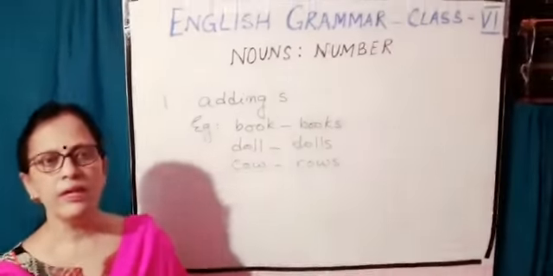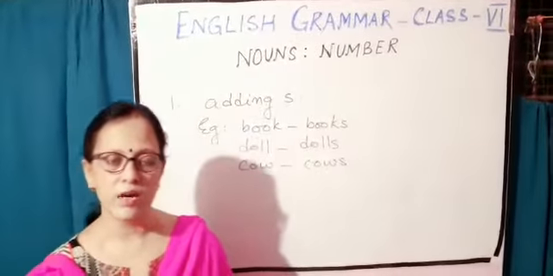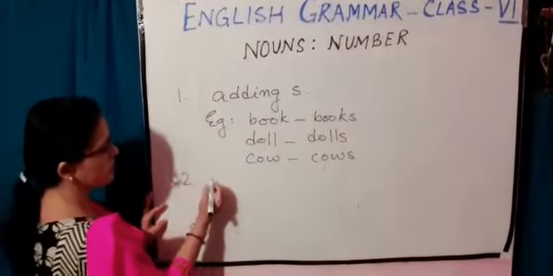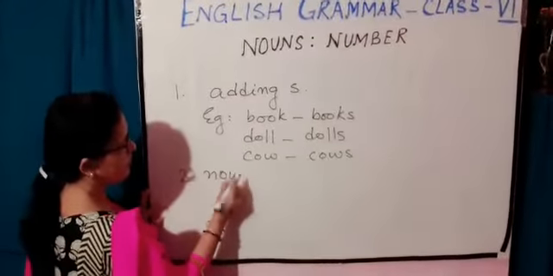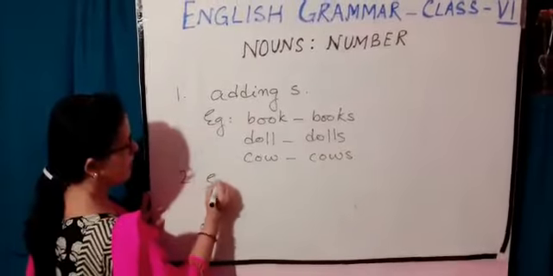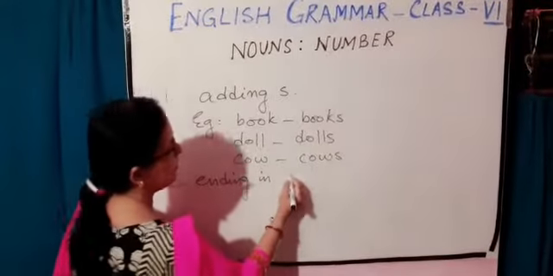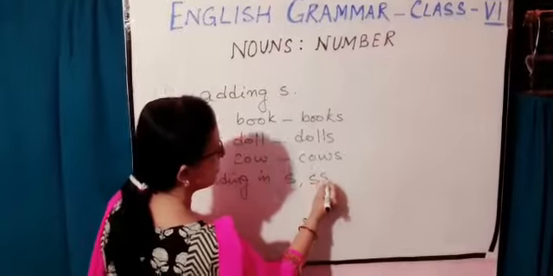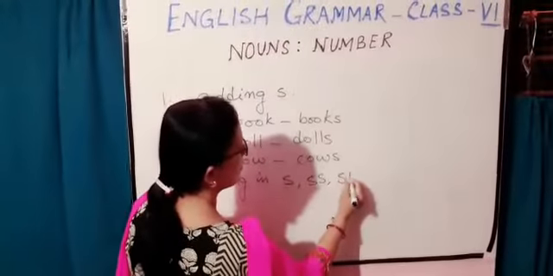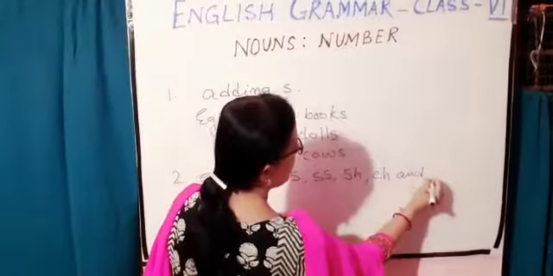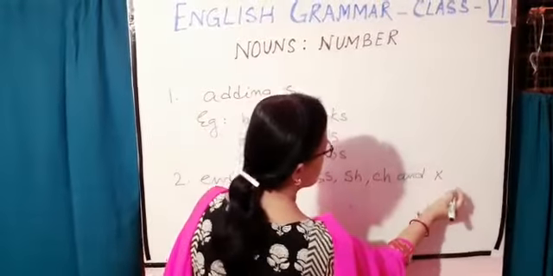The second one is nouns ending in a hissing sound, that is, nouns ending in s, double s, sh, ch and x.